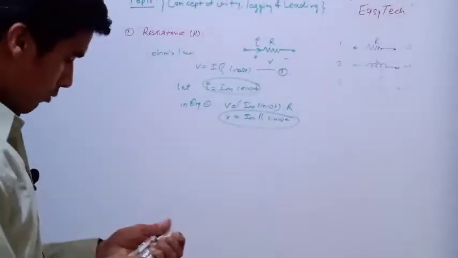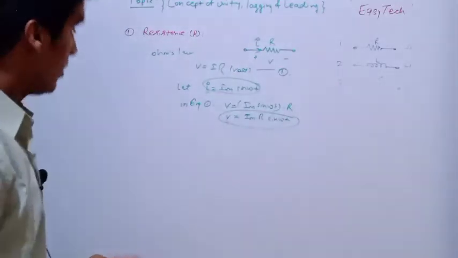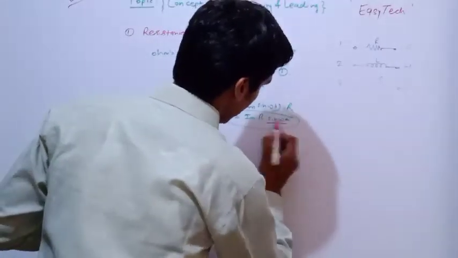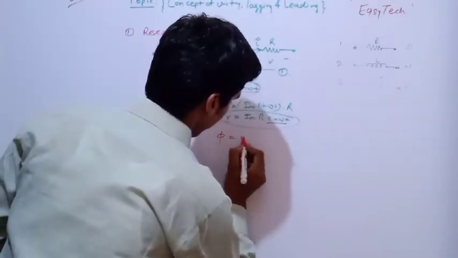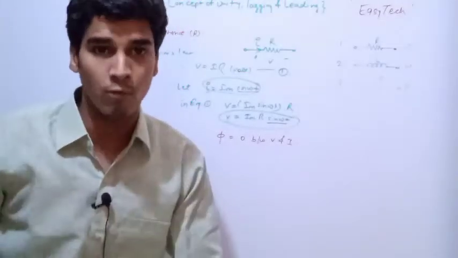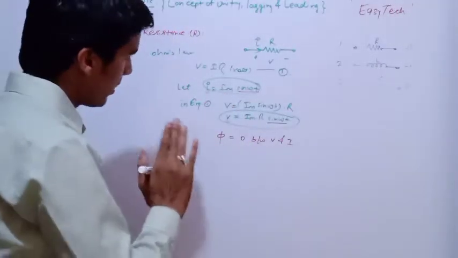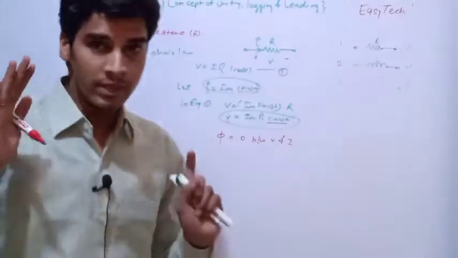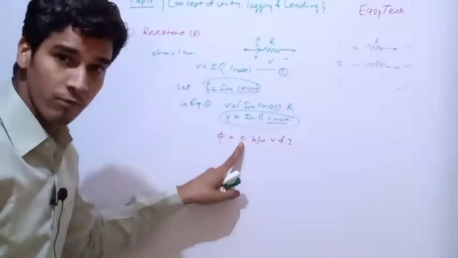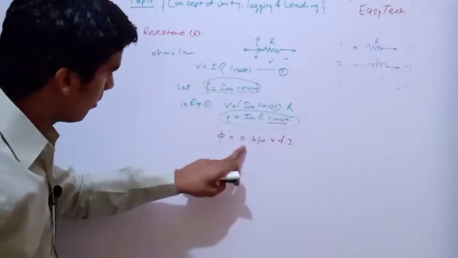So from here you can note down the phase difference between I and V. The phase difference between I and V is nothing, only 0, because both have sin omega t, so the phase difference between voltage and current is always 0. Magnitude-wise voltage may be different than the current, but the phase difference will always be 0 degrees. Like if it would be sin omega t plus 20 degrees, then the phase difference would be 20 degrees. But now it is sin omega t and sin omega t, so the phase difference between voltage and current is 0 degrees.